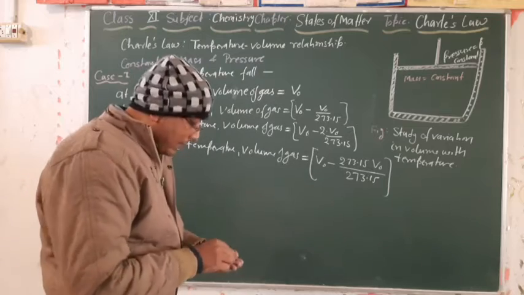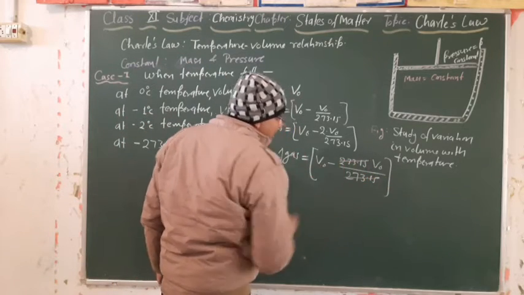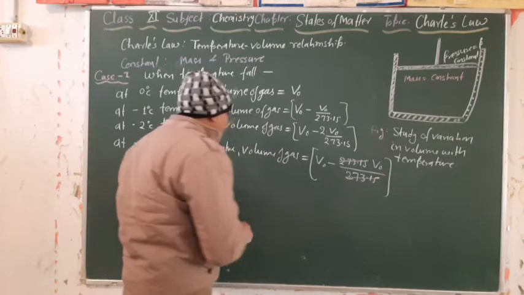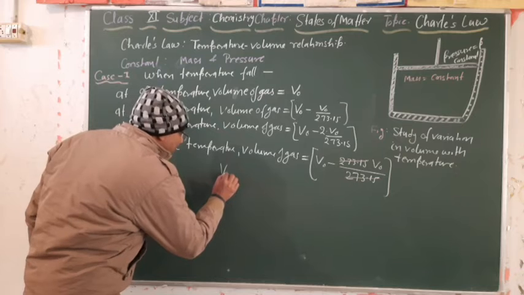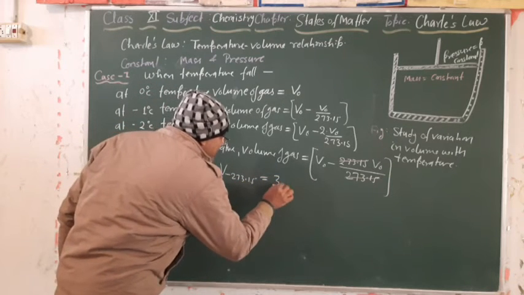Now from here the 273.15 cancels out, V naught minus V naught, and we get 0. So the volume at minus 273.15 will become 0.